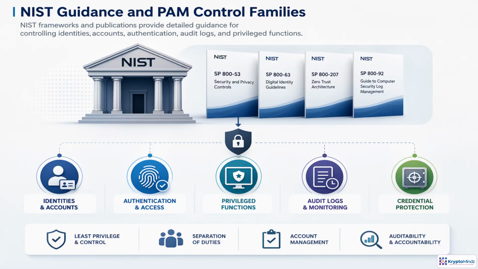NIST is useful because it moves the conversation from tools to controls. Instead of asking only, do we have a vault? NIST pushes us to ask whether identities are governed, access is strongly authenticated, privileges are limited, and activity is accountable. PAM maps directly to those control families. Role-based access and just-in-time elevation support least privilege. Approval workflows reinforce separation of duties. Session recording, log retention, and event correlation support audit requirements. Password rotation, MFA, and secrets protection strengthen credential controls. Together, these practices make the PAM program measurable, defensible, and aligned to recognized guidance.